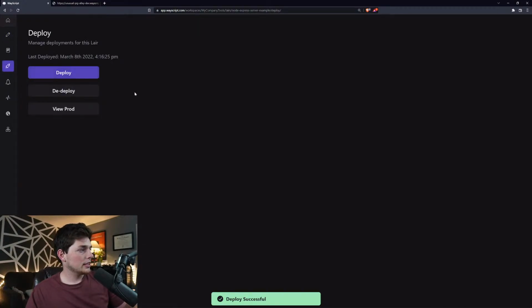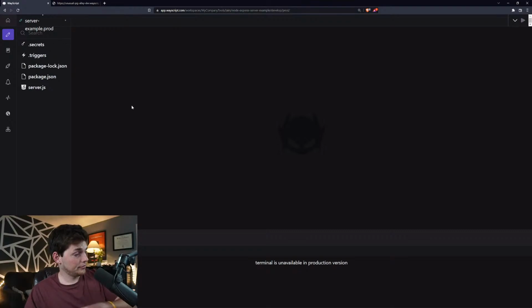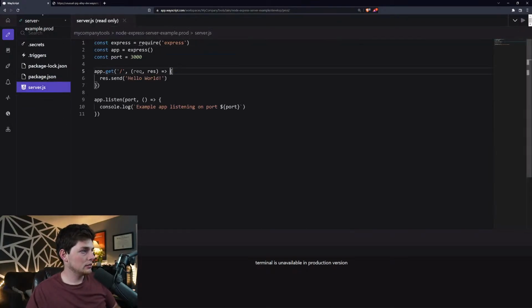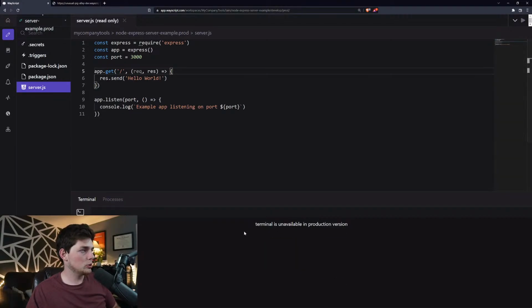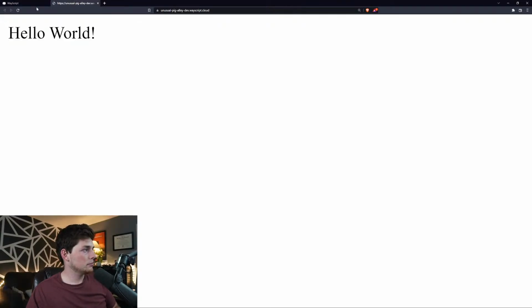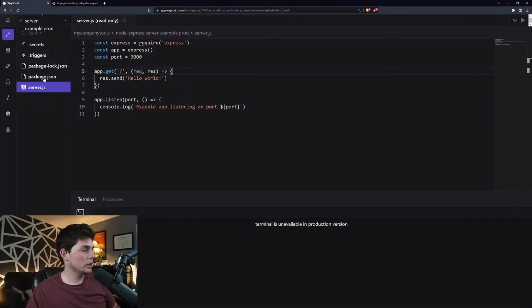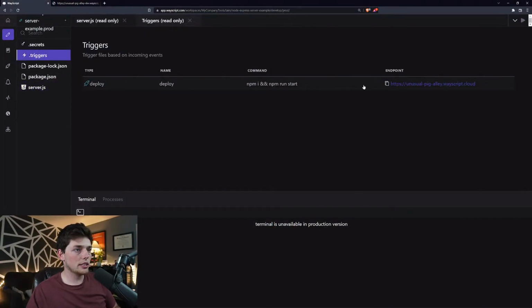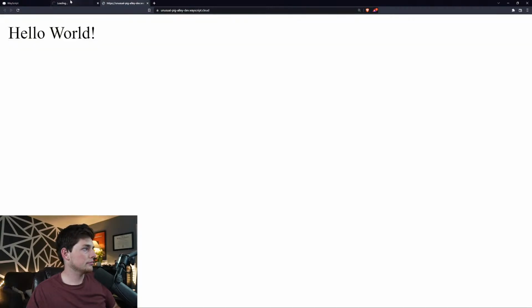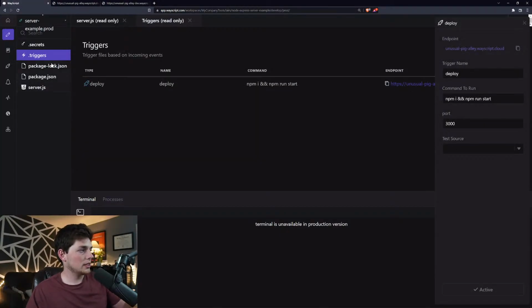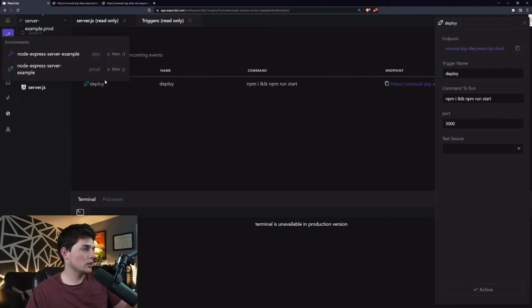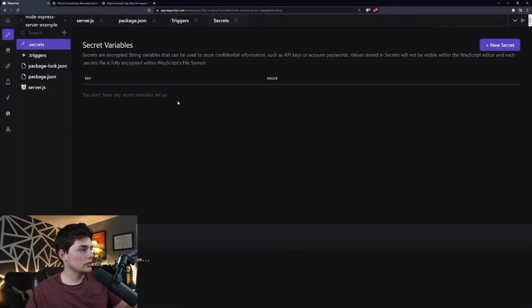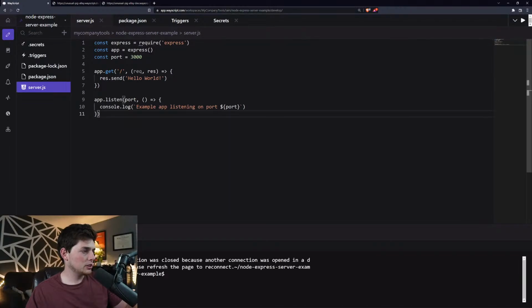Cool. So let's take a look at that prod one. So in our prod environment, you see that we can't make changes, and the terminal's not available. This way, users can go to our endpoint, and we can make changes on dev and not influence it at all. So what that means is we can test all our changes on a dev server before pushing them to prod. We'll switch back to that dev server and let's make some changes.